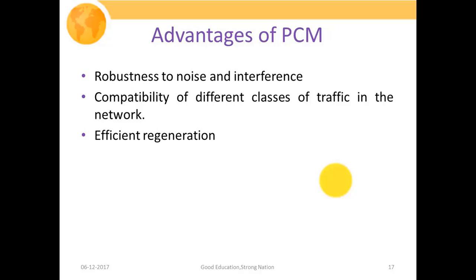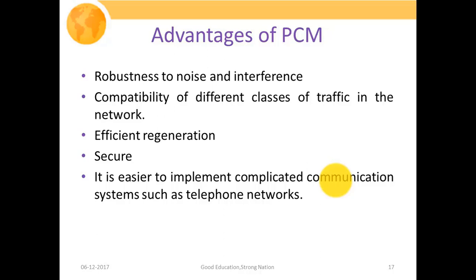Efficient regeneration: with the help of repeaters or regenerators, we could regenerate our information signal. If we are using PCM to generate our information data from our analog signal, then with the help of different types of encryption and decryption mechanisms, we could make our information more secure. It is easier to implement complicated communication systems such as our telephone networks. Basically, PCM has been used in voice digitization. So it is also one of the advantages of our pulse code modulation systems.